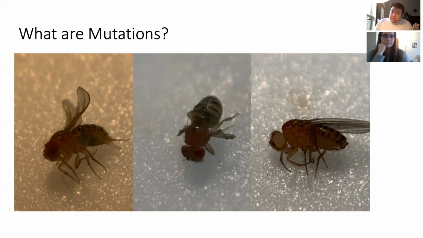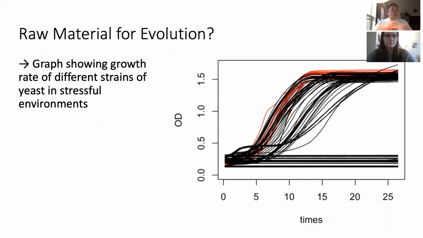But these are the sort of things that are pretty similar to people. We also have people who maybe have longer or shorter legs, or perhaps have different colored eyes. So, what about things that we can study in terms of fitness? Well, for this, we use a tiny microorganism called yeast, and we study the growth rate of yeast. Here we have a graph showing how fast the yeast is growing over time. And you can see that the strains, which have different mutations from other strains, this particular red strain of yeast is growing a lot faster than everybody else.